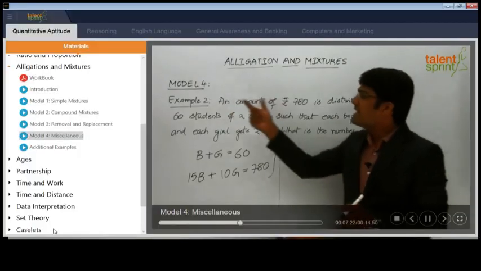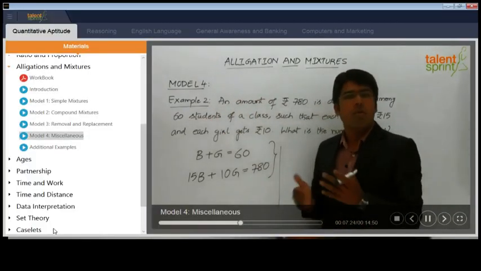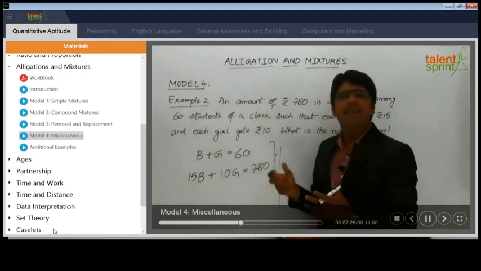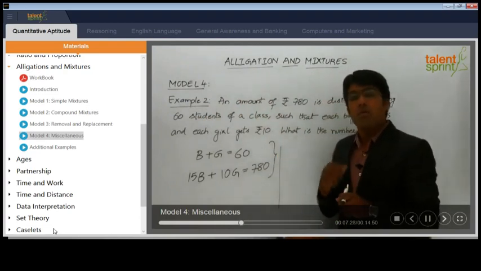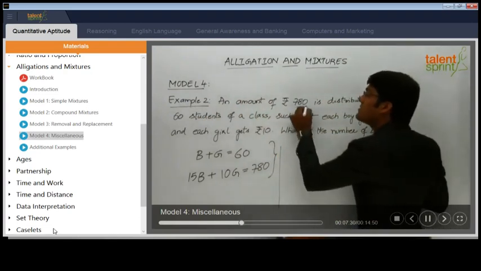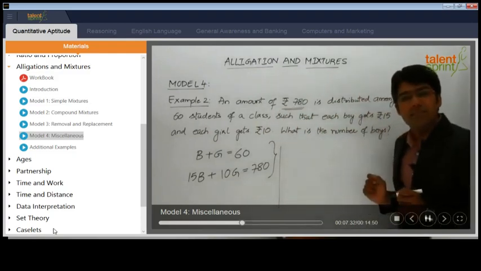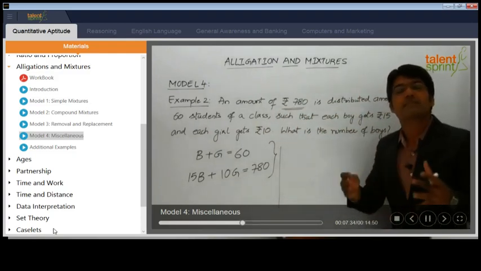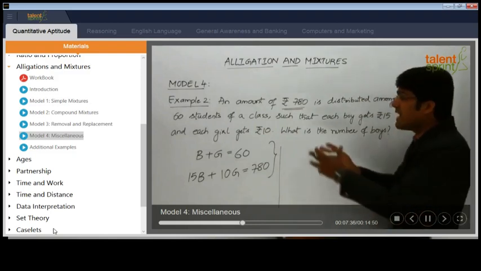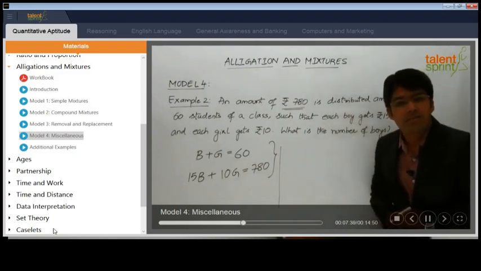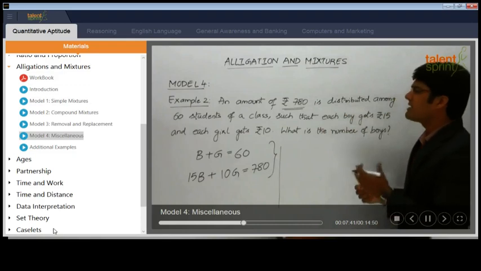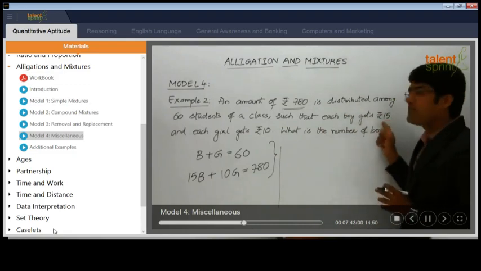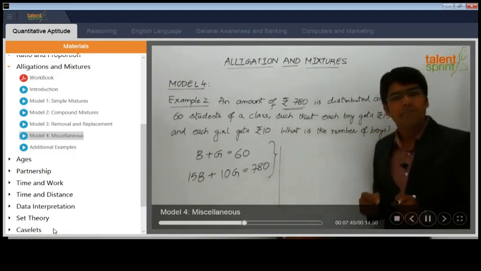See, 60 here is the total number of students, boys plus girls. So that doesn't really help in the alligation rule. But what can help us in the alligation rule is the amount of 780. We know that the mixture of these 60 students, the mixture of boys and girls, has got total 780 rupees. Out of which there are some boys and some girls, each boy gets 15 and each girl gets 10.